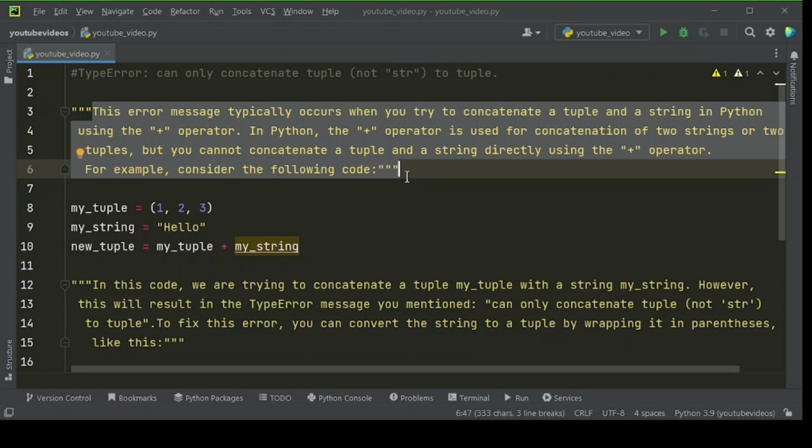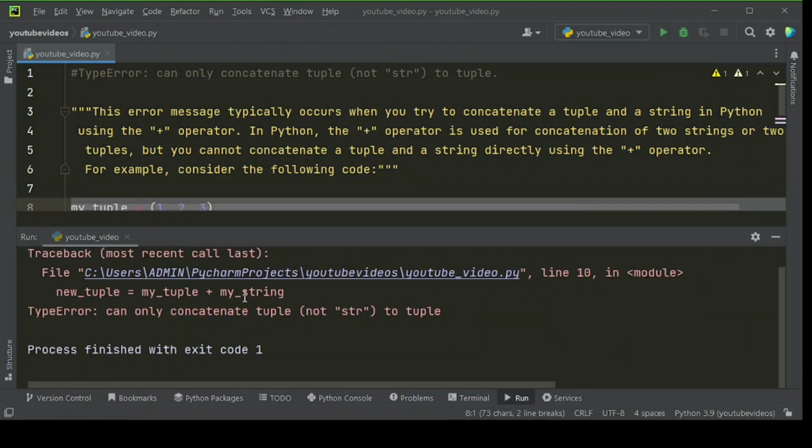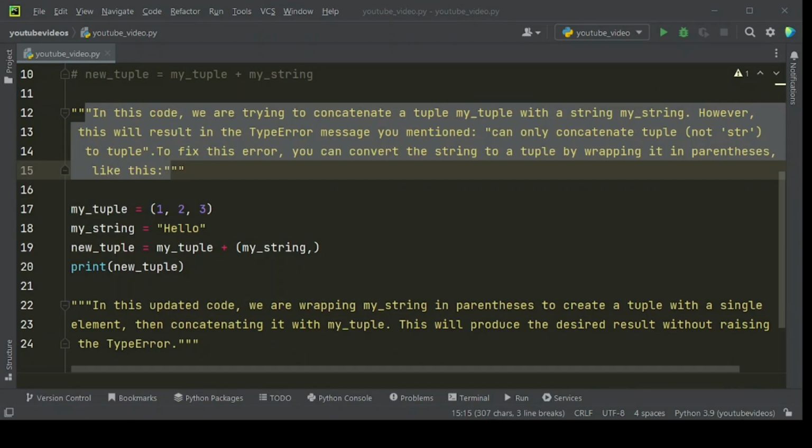For example, consider the following code. When you use this type of example code, you will get this kind of error. In this code, we are trying to concatenate a tuple my_tuple with a string my_string. However, this will result in the type error message you mentioned: can only concatenate tuple, not str, to tuple.